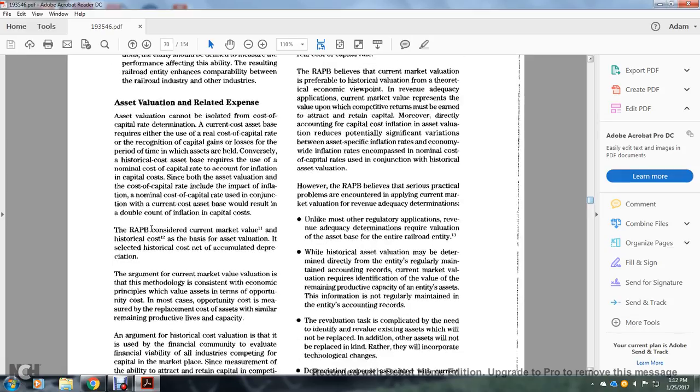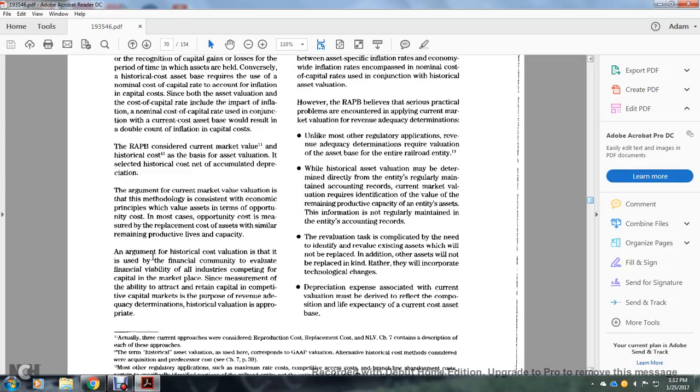Where the accounting principle was considered with the current market value in the historical case, the basis of the asset valuation is selected with the historical cost, net of accumulated depreciation. The argument for the current market value methodology is that it is consistent with the economic principle of value, which is to determine the opportunity cost. In most cases, the opportunity cost is measured with the replacement cost of assets with similar remaining productive lives and capacity.